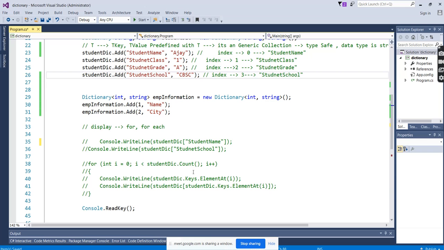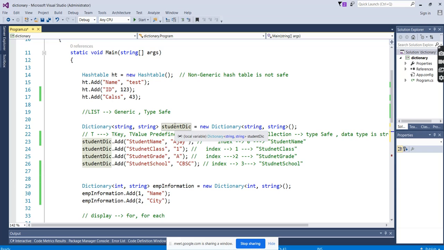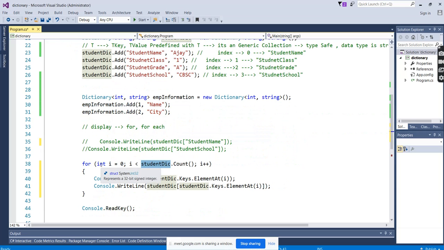So you can see here, this is an iteration as we did in the previous example. What we did was take the student object and an integer i equal to 0, less than the count, and increment. Here we are displaying both.